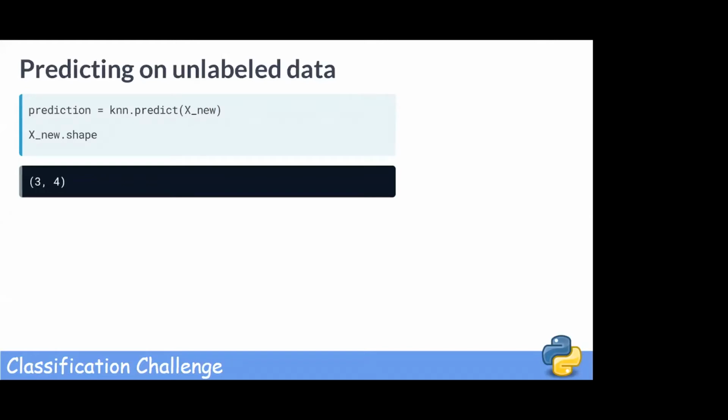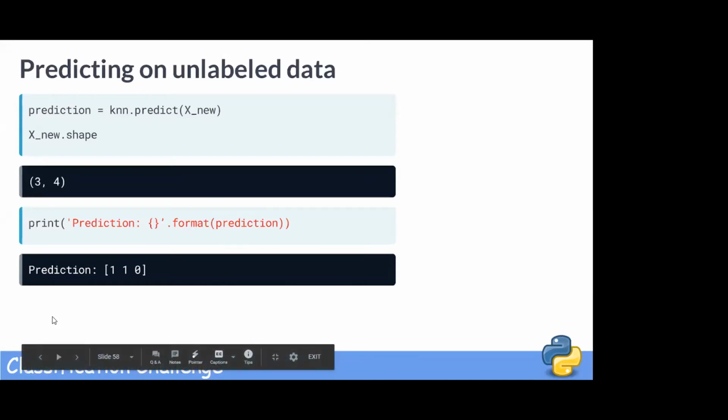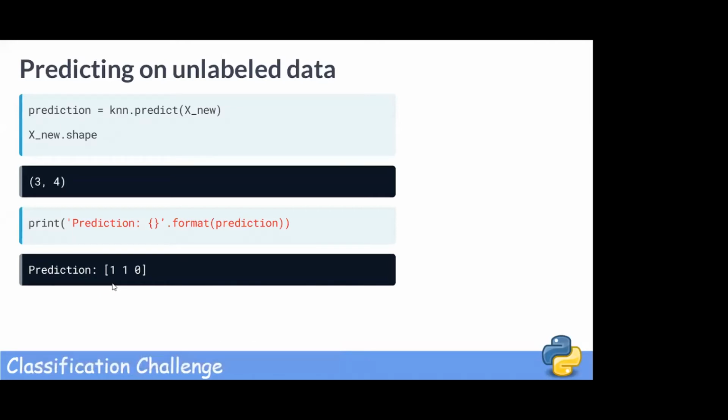Then we would expect calling knn.predict of x new to return a 3 by 1 array with a prediction for each observation or row in x new. And indeed it does. It predicts 1, which corresponds to versicolor, for the first 2 observations, and 0, which corresponds to setosa, for the third row.